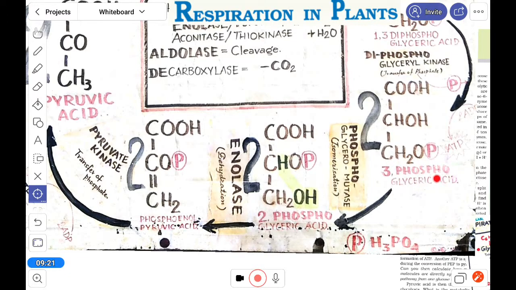3 phosphoglyceric acid by removing 1 phosphate here. Here is the 3 phosphoglyceric acid. With the help of the mutase enzyme, the phosphoglyceromutase, it becomes 2 phosphoglyceric acid, and 1 molecule of water, HOH, will move out, and it turns into phosphoenol pyruvic acid.